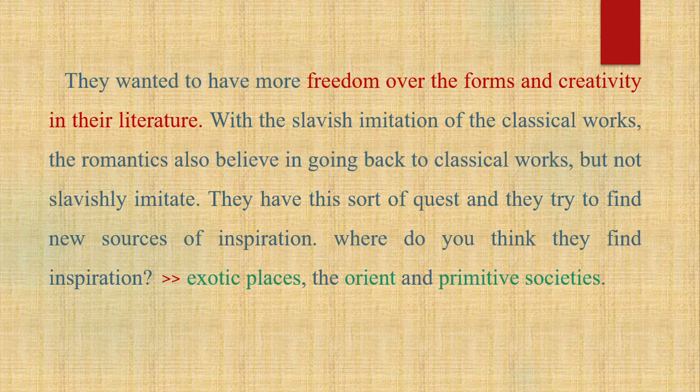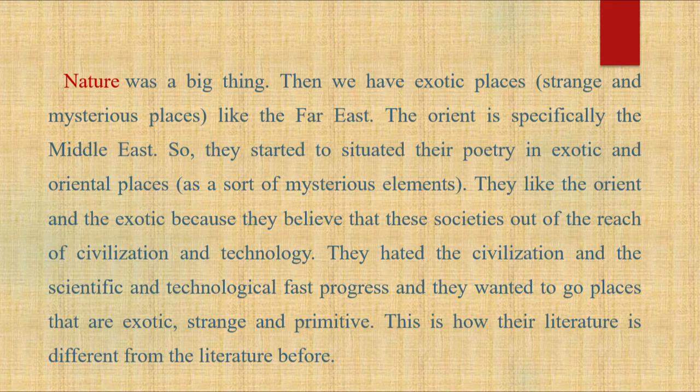Where do you think they find inspiration? Exotic places, the Orient and primitive societies. Nature was a big thing. Then we have exotic places, strange and mysterious places, like the Far East. The Orient is specifically the Middle East. So, they started to situate their poetry in exotic and oriental places, as a sort of mysterious element.